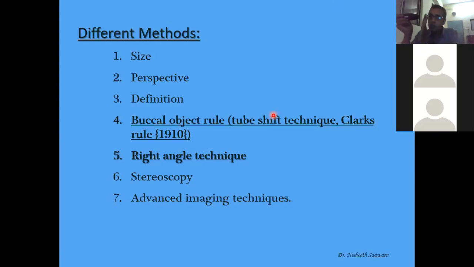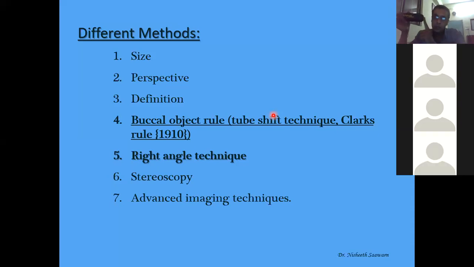So any object which is closer to the source and farther from the screen will appear larger. If this is a torch which is giving light in a divergent way, or say a radiation source making the image in a divergent way, and my hand is the screen, then any object in between, closer to the radiation source and away from the screen, will appear larger on the screen. Suppose I have object A here and object B here. Then object A will appear larger because the rays are closer to it.